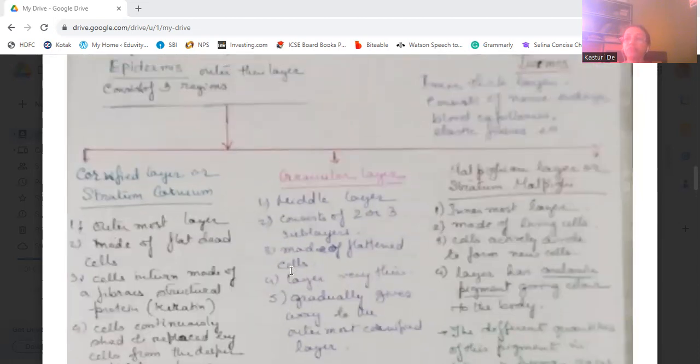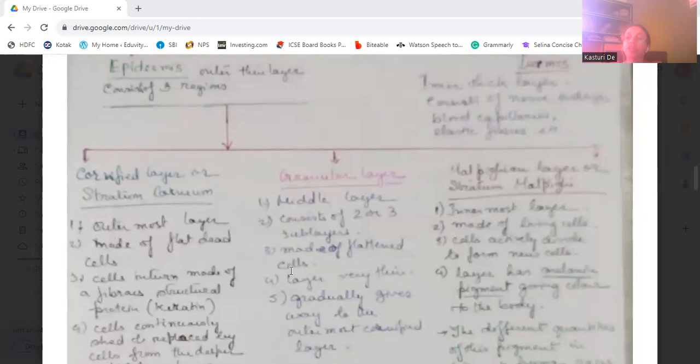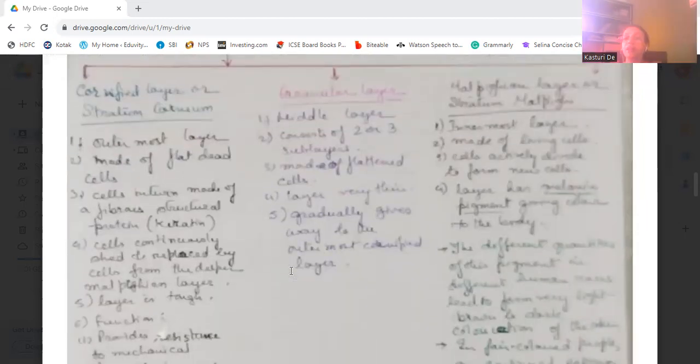Then comes the malpighian layer, or the stratum malpighi. It is the innermost layer, which is made up of living cells, and its cells actively divide to form new cells. This layer is important because it has the melanin pigment which gives color to the skin.